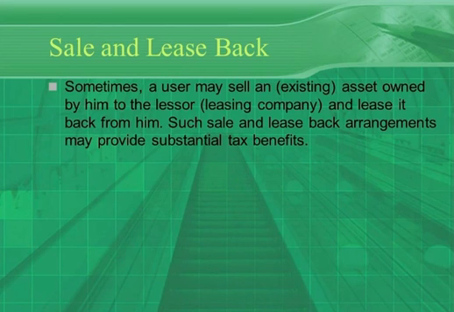For example, firm X buys the asset, now firm X sells the asset to Y. Once they have sold to Y, X again takes that asset on lease from Y. That comes under sale and leaseback. Sometimes a user may sell an asset owned by him to the lessor and lease it back from him. We sold it out, then again we take it on lease. So we have operating lease, financial lease, and sale and leaseback.